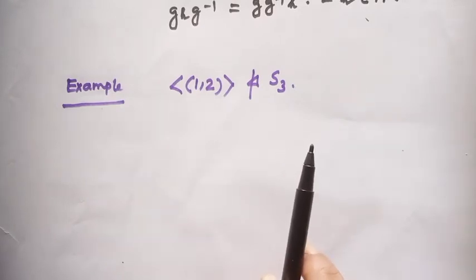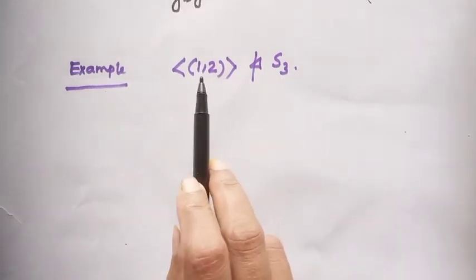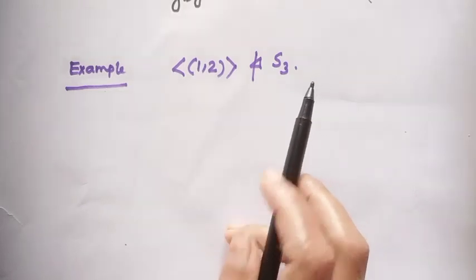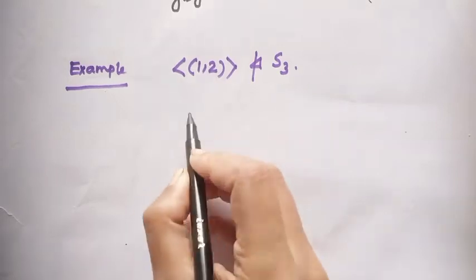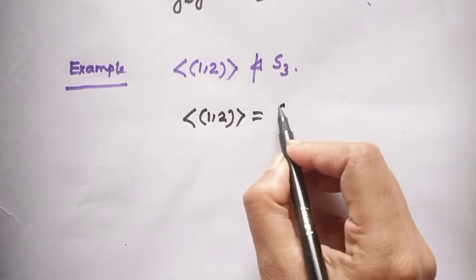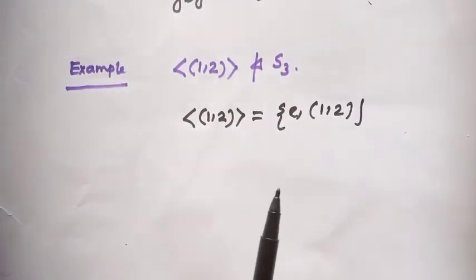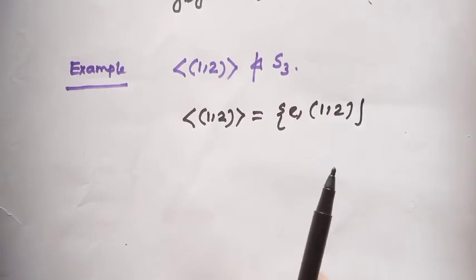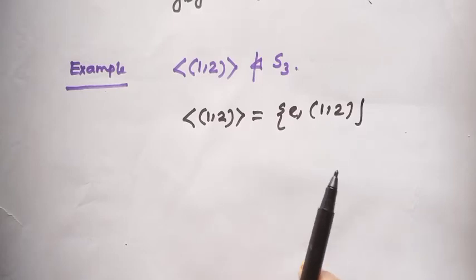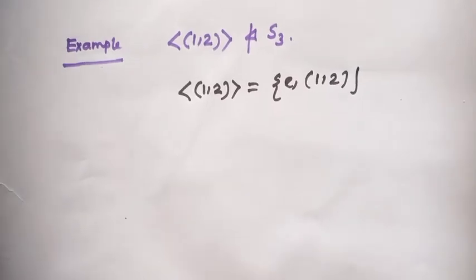Now look at another subgroup, the cyclic subgroup generated by the cycle (1 2), and this is not a normal subgroup of S3. Let's look. What is the cyclic subgroup generated by (1 2)? This is just the identity and (1 2), because if you check the cycle (1 2) squared, it will be identity. So this contains just identity and the cycle (1 2).